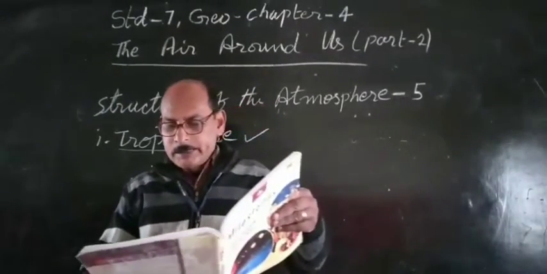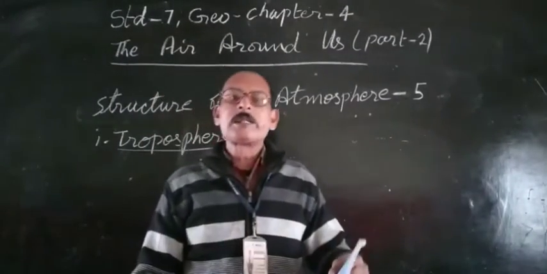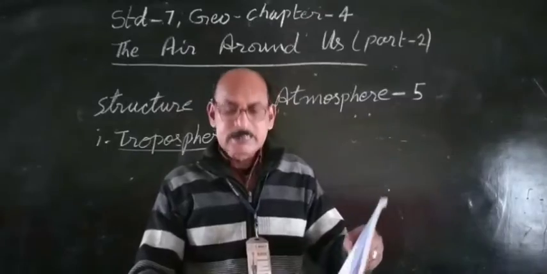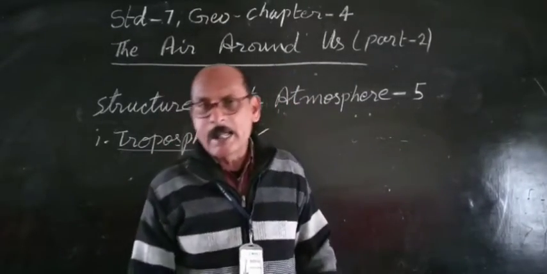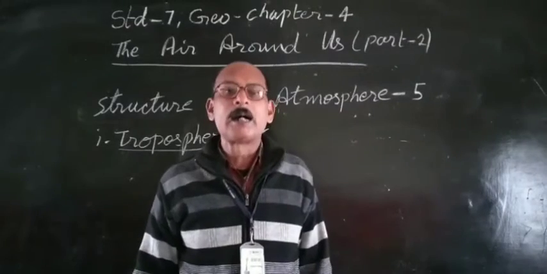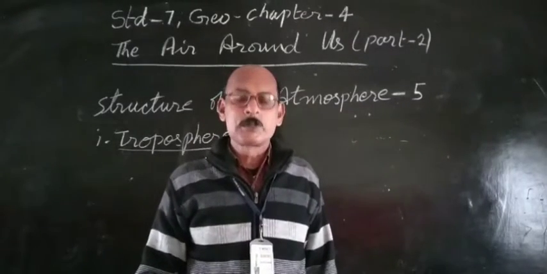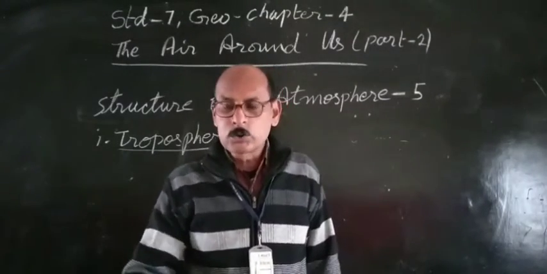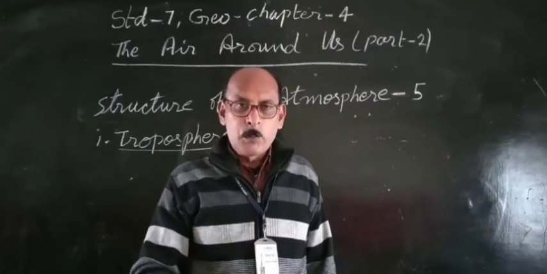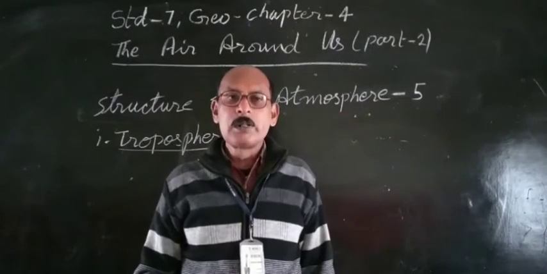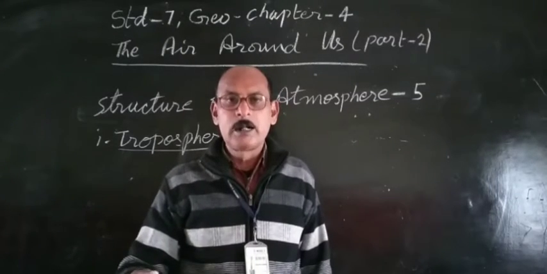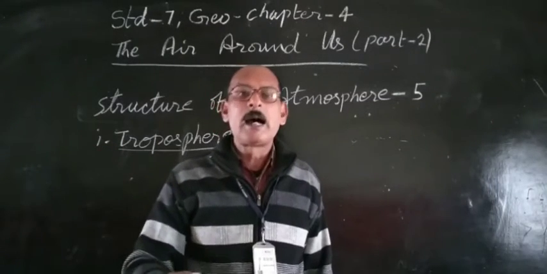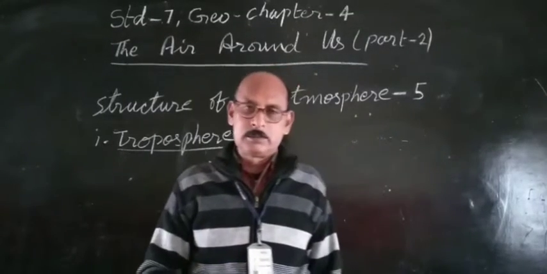Troposphere. This layer of the atmosphere is closest to the Earth's surface. As I have said, the first layer at the surface of the Earth is troposphere. It is close to the Earth. This troposphere is found up to 8 kilometers at the pole.